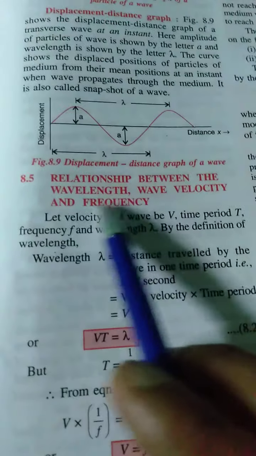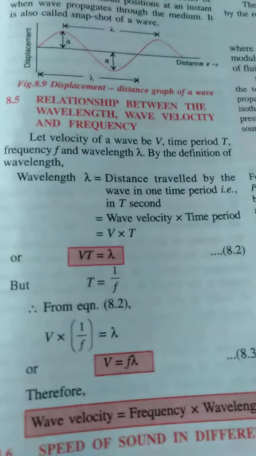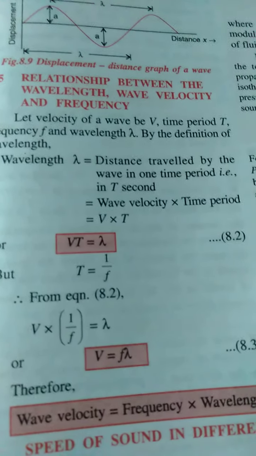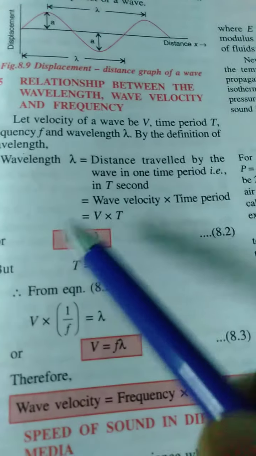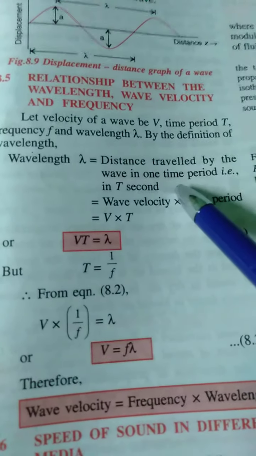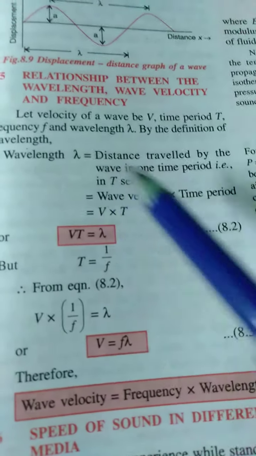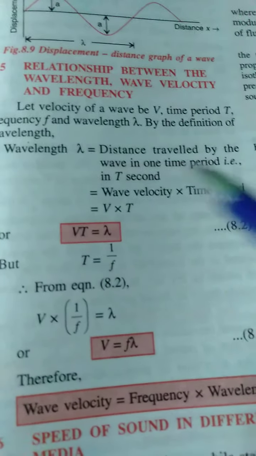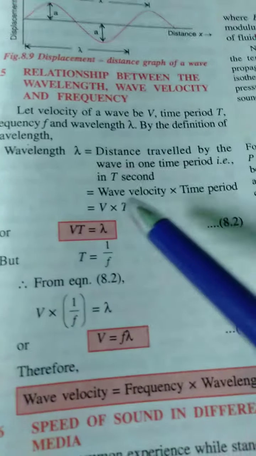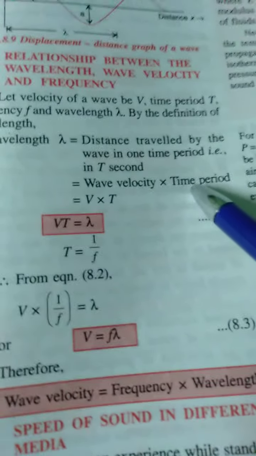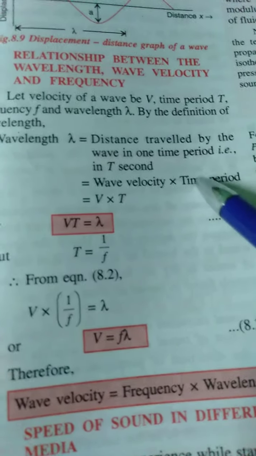Relationship between the wavelength, wave velocity and frequency. See, what we have studied, wavelength is what? The distance traveled by a wave in one time period. So, we will apply the formula distance is equal to speed into time. So, distance, that is the wavelength, is equal to speed, that is the wave velocity, into time, that is one time period, or you can say the time period.